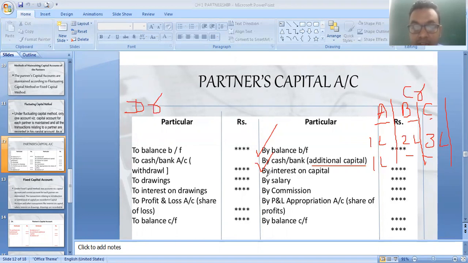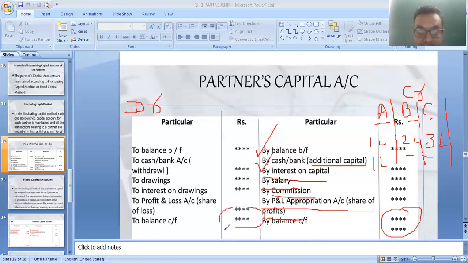Then you have to write interest on capital, salary to partners, commission to partners, and whatever profit you find in the profit and loss appropriation account, you also have to write in the partners' capital account. I mean, you have to transfer divisible profit and divisible loss to the partners' capital account. So that also you have to write here. And then after, you find the closing balance; if the difference is on the credit side, it is known as the closing balance of capital.